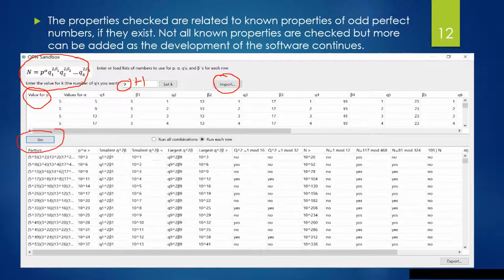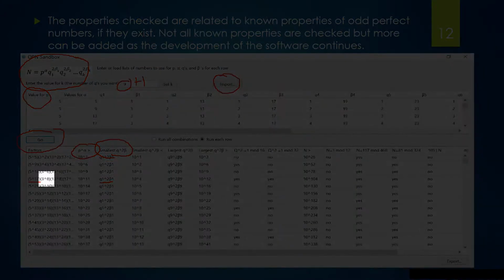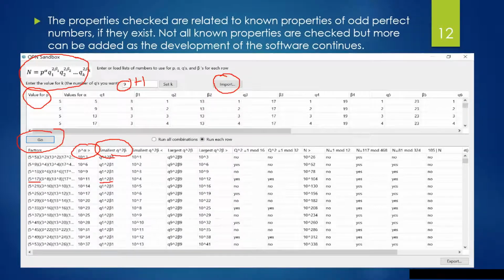click go, and it would process, and it's going to go through and find certain things. So it will tell you what the bound of p to the alpha is, how large p to the alpha is. It will tell you what the smallest q to the 2 beta is. So here q1 to the 2 beta 1, so this term was the smallest q to the 2 beta value.